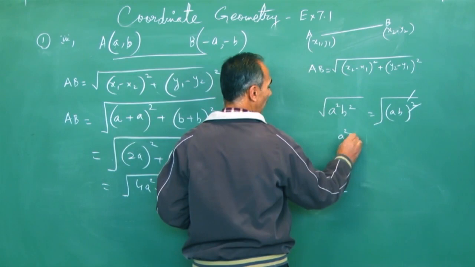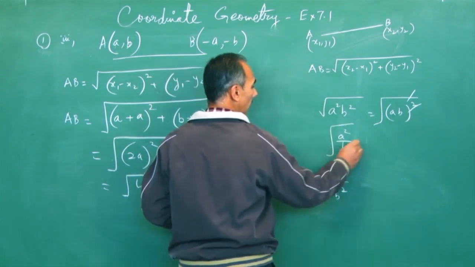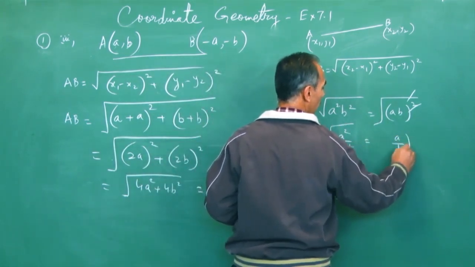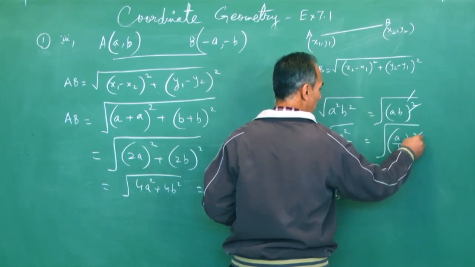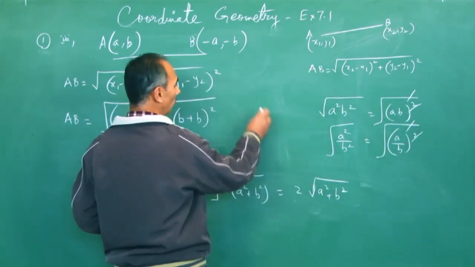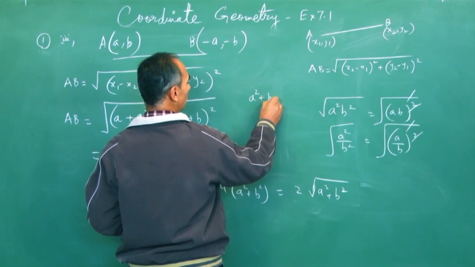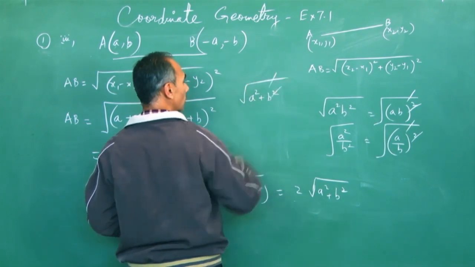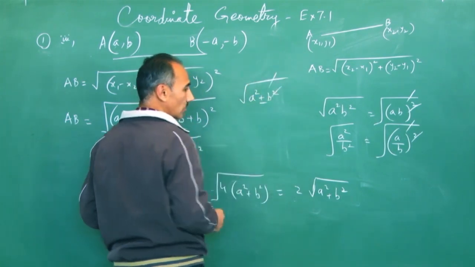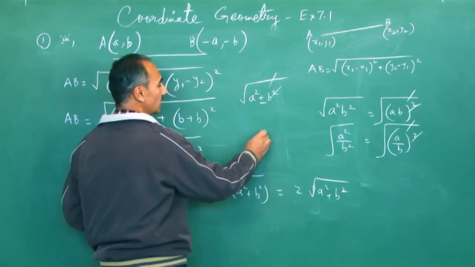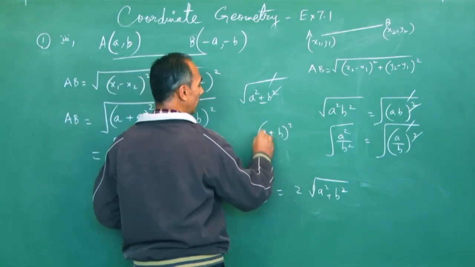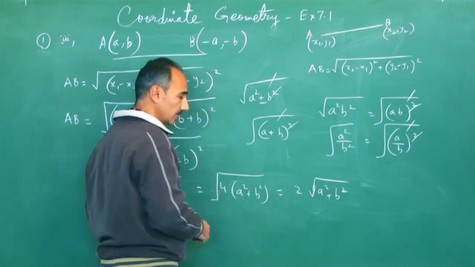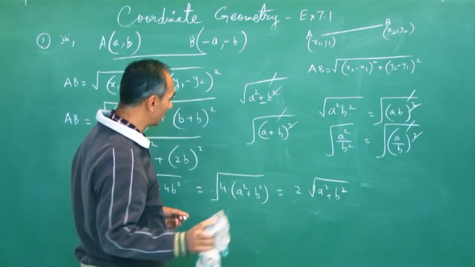If you have A square by B square under the square root, this is nothing but A by B. Here this goes with this. Now if you apply the same logic to A square plus B square and just cancel it, this is wrong. Or if this is minus, this is wrong. Now if the situation is like this, if you have A plus B whole square root, yes, you can cancel it. You have to be clear about this.